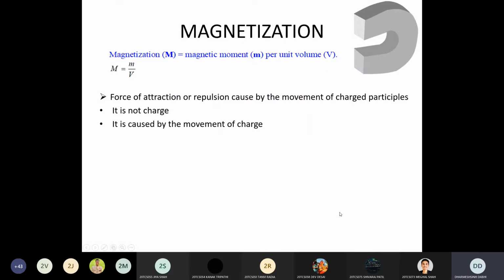So what is actually the definition of magnetization? Magnetization is nothing but the magnetic moment per unit volume.